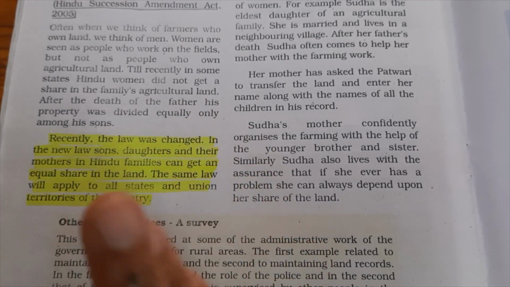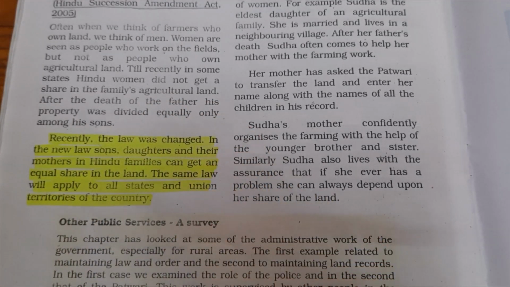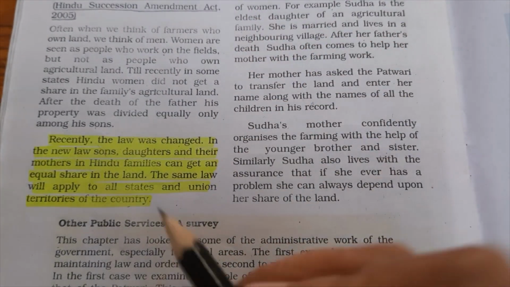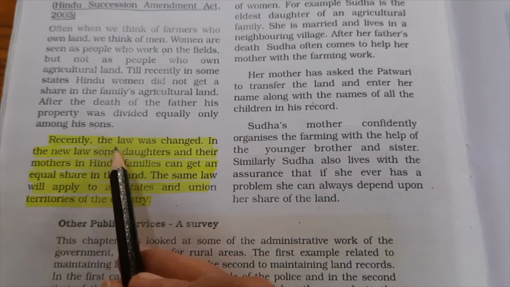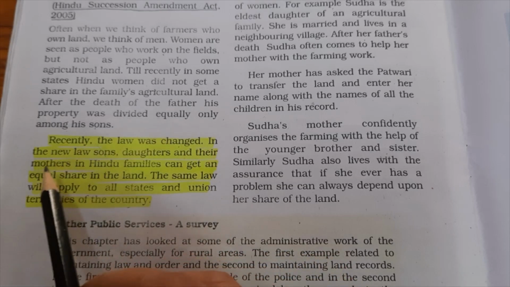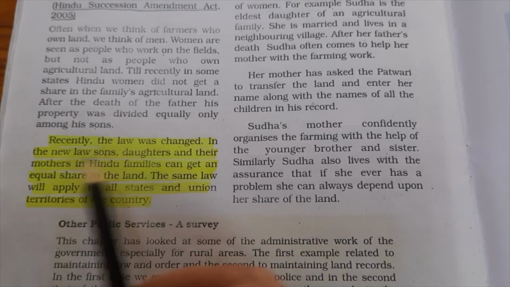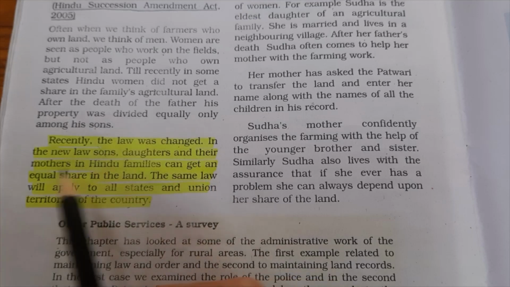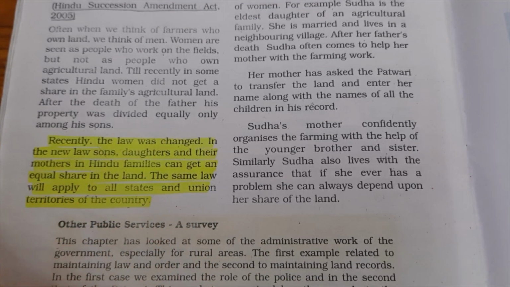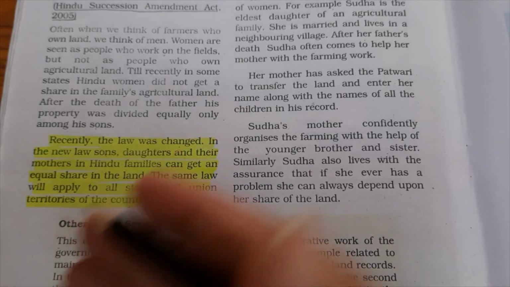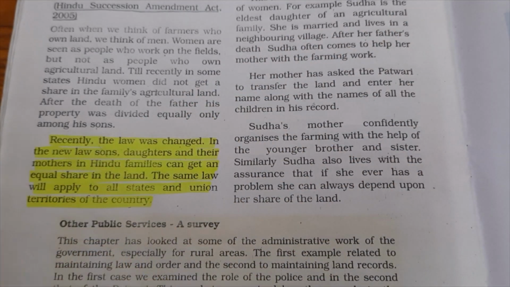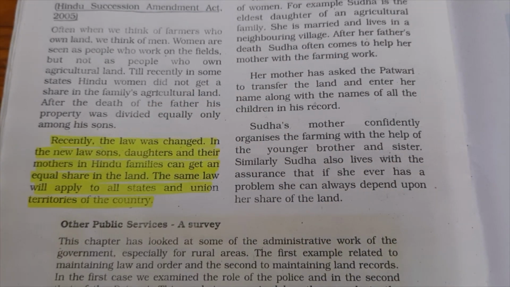It is there so that girls and women also have a sense of security. As we can read over here, recently the law has changed. In the new law, sons, daughters and their mother in Hindu families can get an equal share in the land. The same law will apply to all states and union territories. It is not valid in one state and not in another. It is the same everywhere.